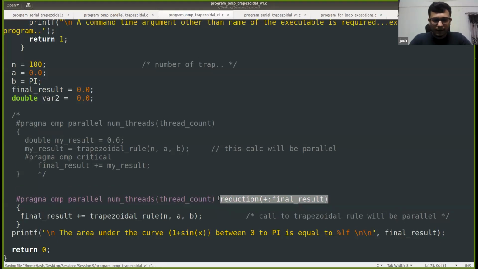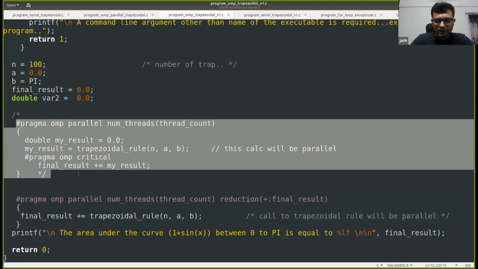So yeah, I hope you understood this one. Essentially, reduction is nothing but this entire thing only. OpenMP is doing the declaration of the private variable, the computation of the function, or whatever computation there is, in parallel, and at the end it is summing it up using the critical section.